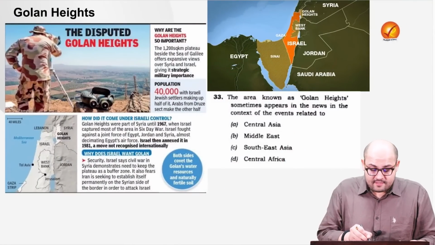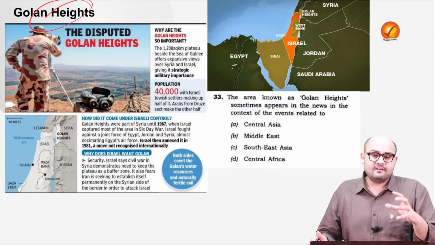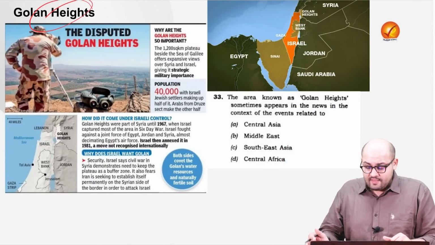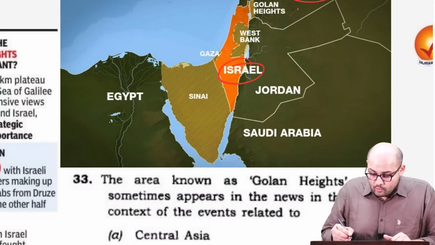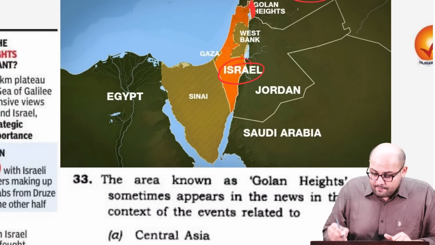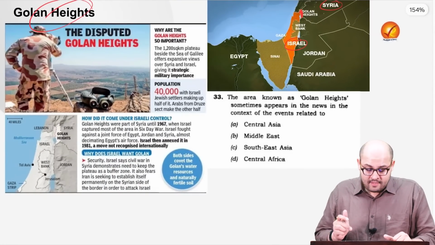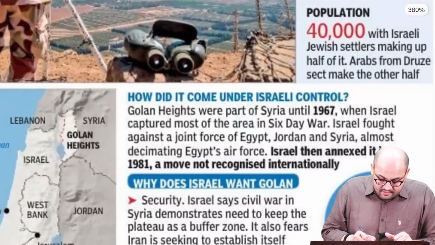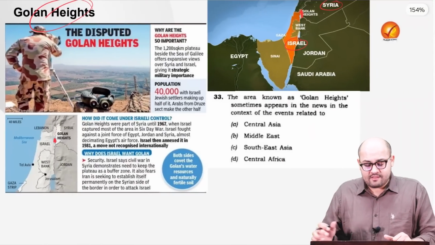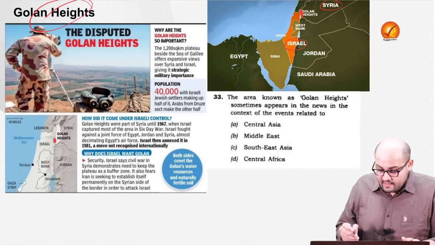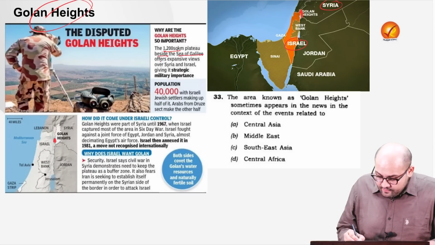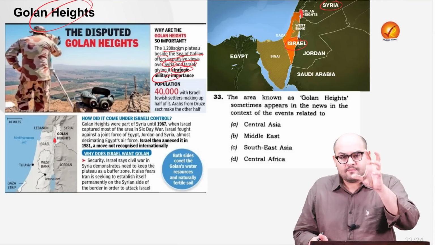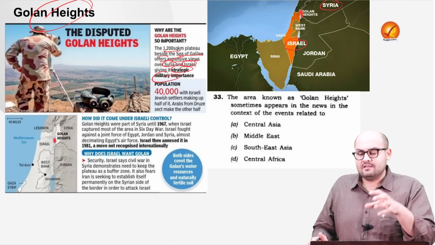Now, the next topic is with respect to the Golan Heights. This is very important considering the geopolitics of the Middle East. If you just look at the map, we have the country of Syria and we have Israel. Over here, we have a certain part which was initially a part of Syria, but then Israel annexed it, right? And we have this Sea of Galilee, which adjoins the Golan Heights. It is a 1,200 square kilometer area. It lies beside the Sea of Galilee and offers an expansive view over Syria and Israel, giving it a strategic military importance. And that is primarily the reason that Israeli forces still occupy it.